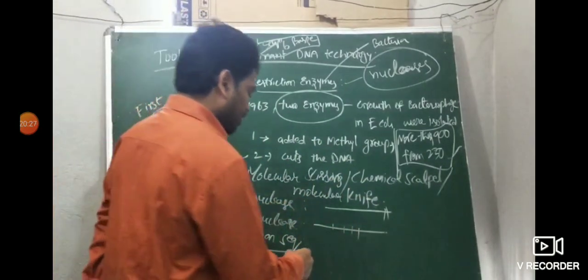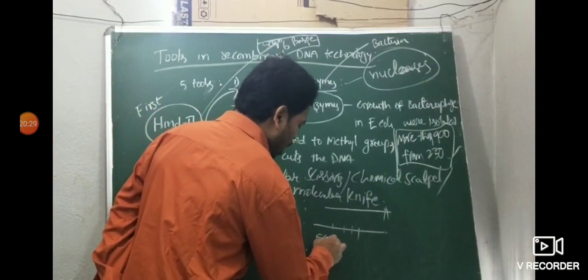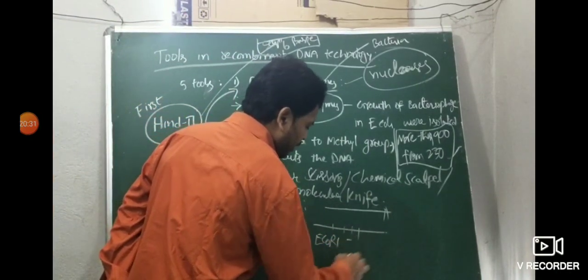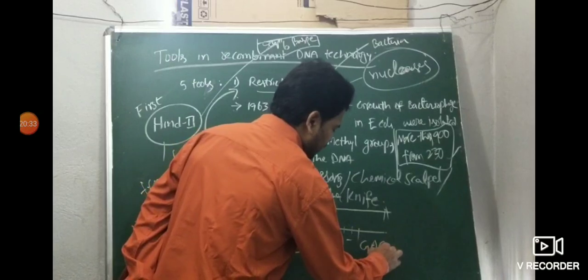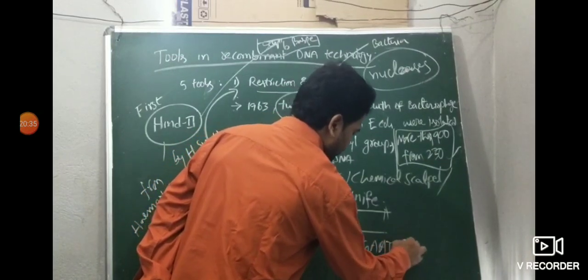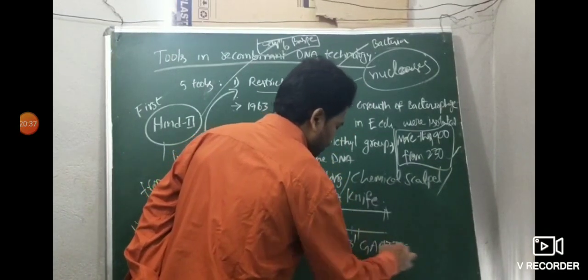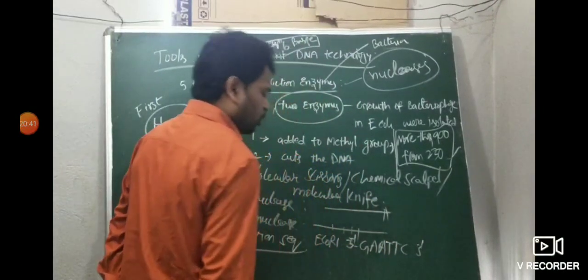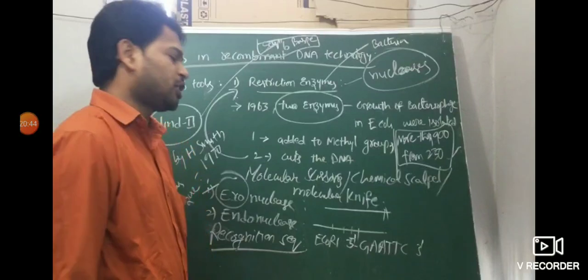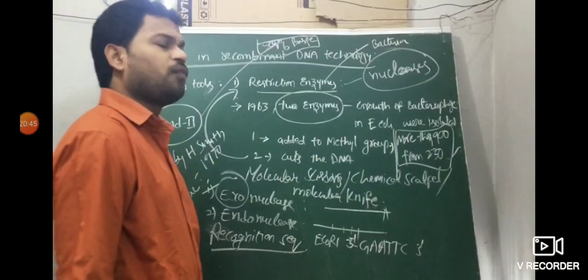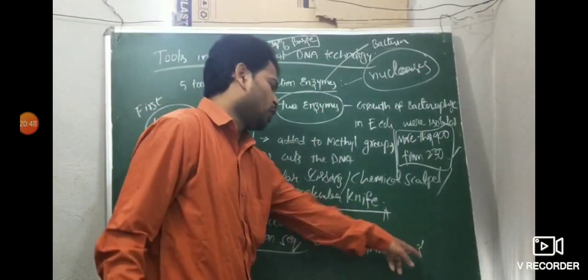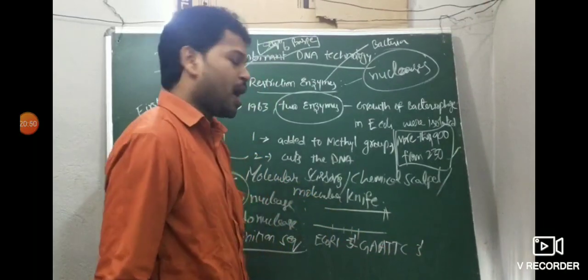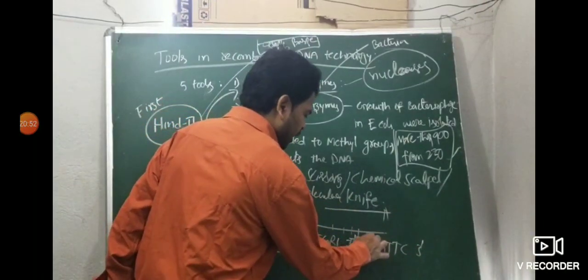For example, take one enzyme, EcoRI. The EcoRI recognition sequence is GAATTC, 5' to 3'. So EcoRI restriction enzyme recognizes this sequence, 5' to 3', GAATTC, and cuts in between guanine and adenine.